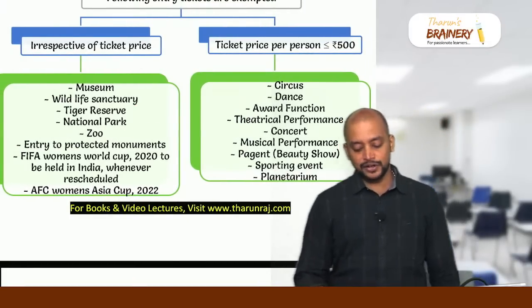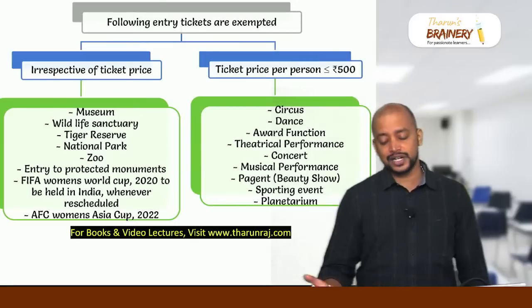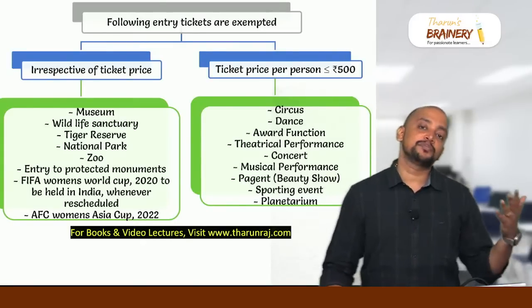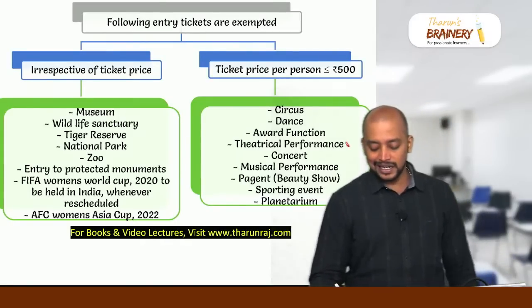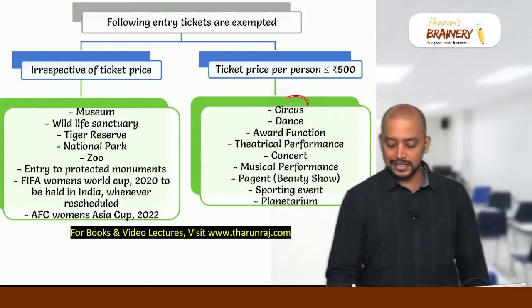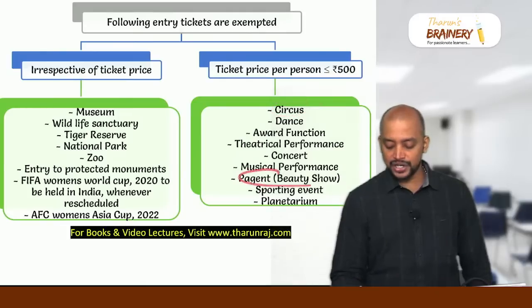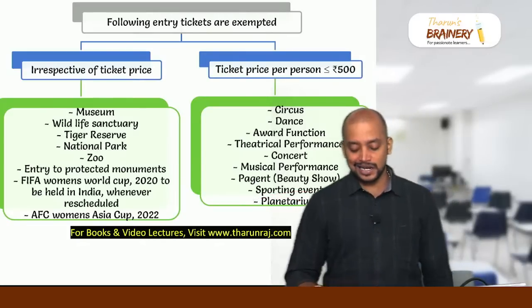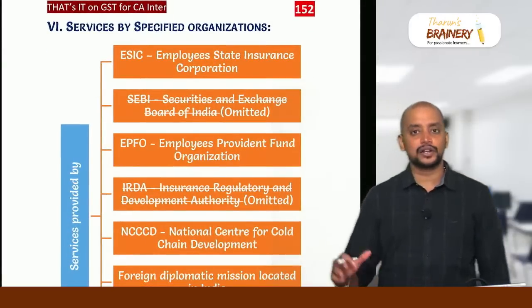Whereas in the other case, if the ticket price does not exceed 500, we have certain performance-related ones, that is theatrical performance, dance and musical performance and concert. Then events, that is circus, pageant and beauty show, sporting event and award function, and even planetarium. So these are certain cases which are exempted if the ticket price does not exceed 500.